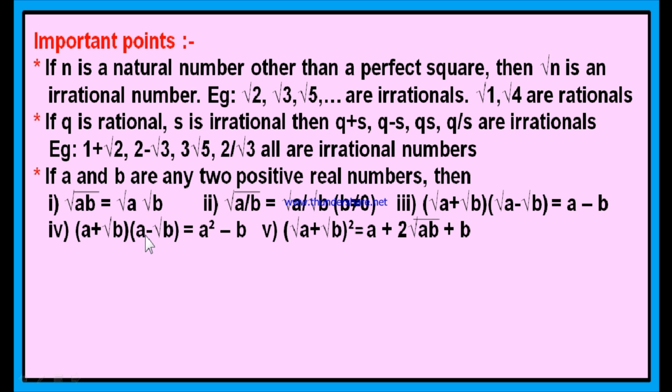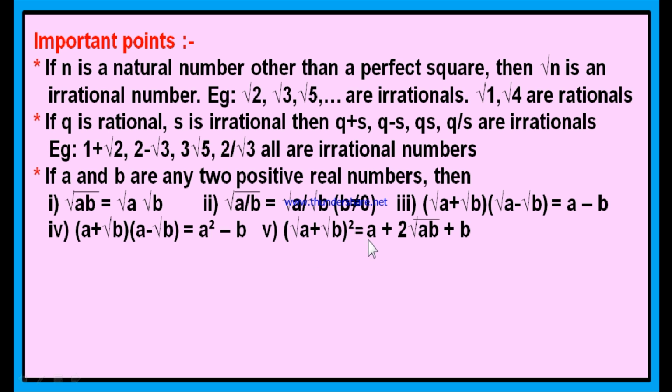Now, fourth point. A plus root b into a minus root b is equal to a square minus b. A plus root b into a minus root b. This is again the same model, a plus b into a minus b, which is a square minus b square. A is a only, therefore it is a square, minus b means root b. Root b whole square is b. And fifth point, root a plus root b whole square is equal to a plus 2 root ab plus b. Here this is in the form of a plus b whole square.